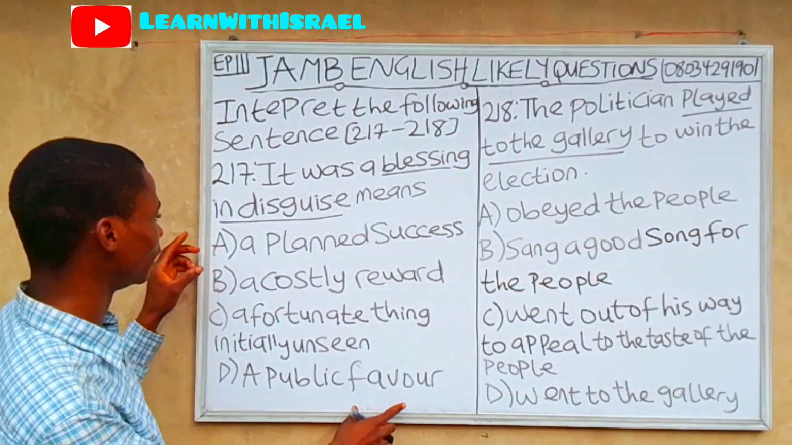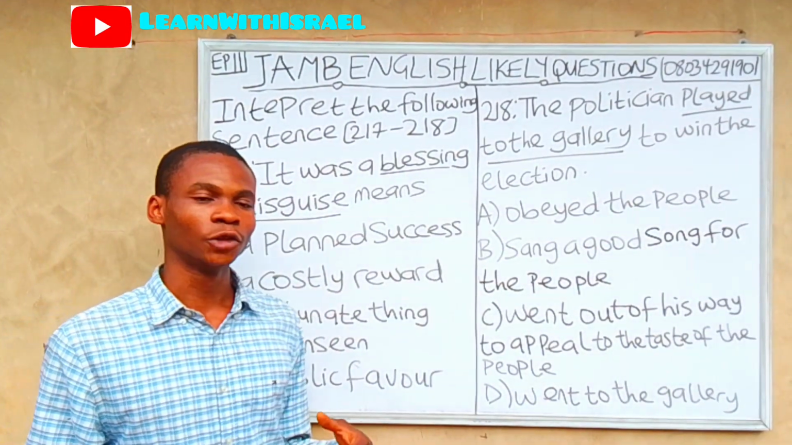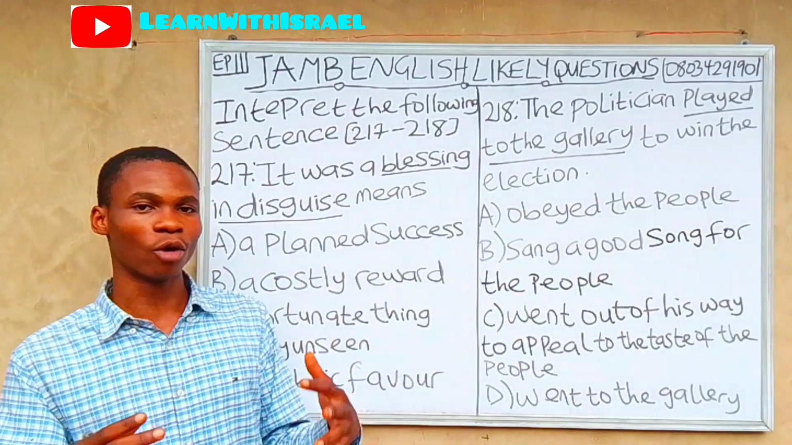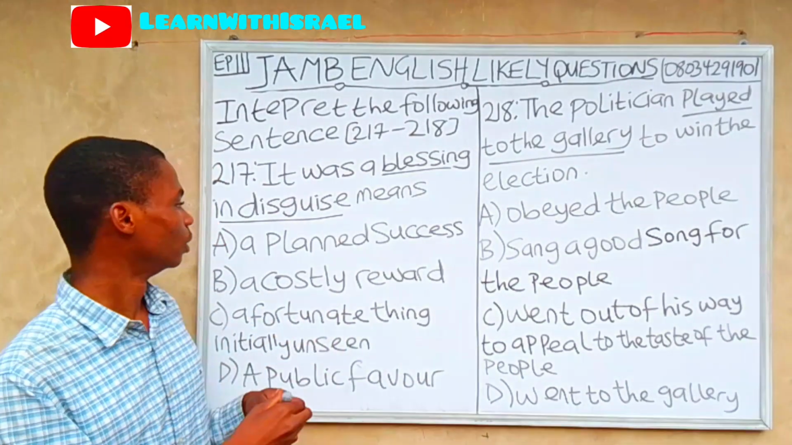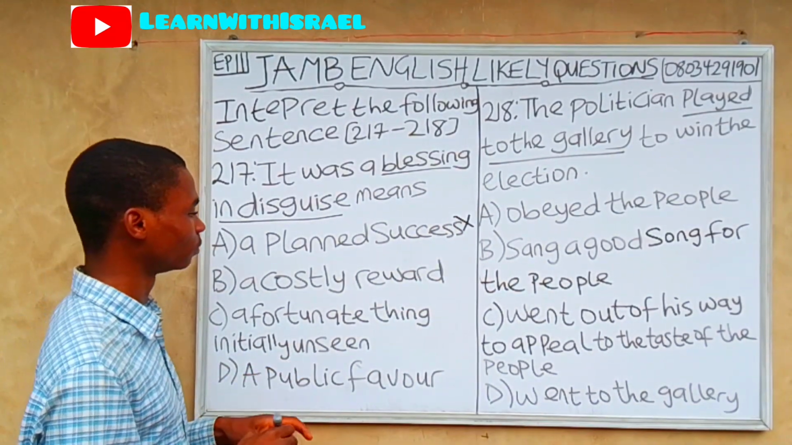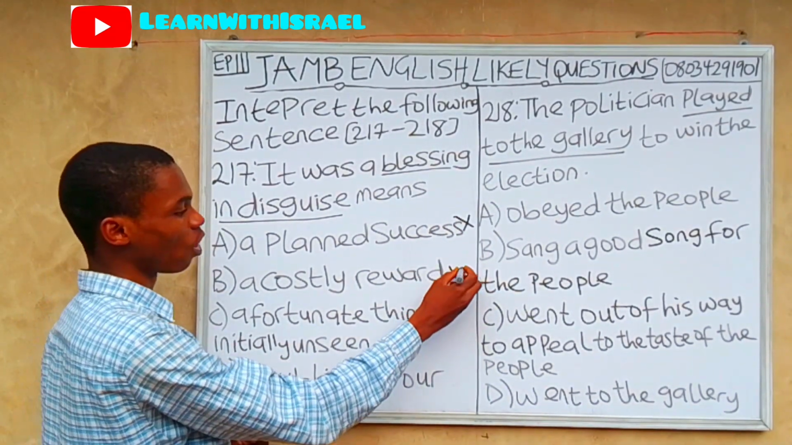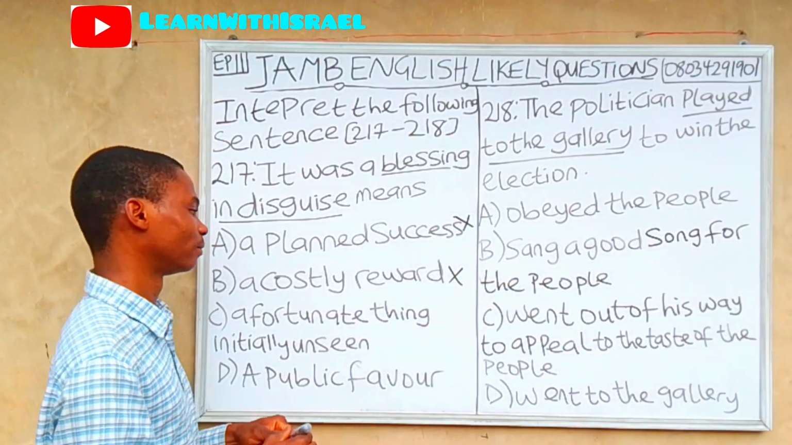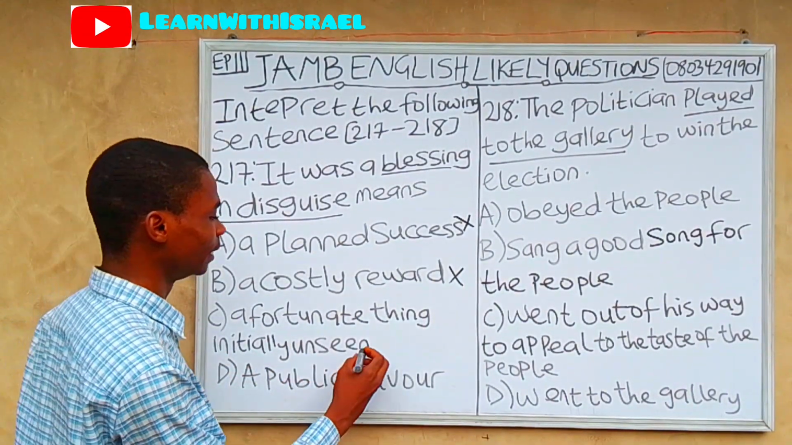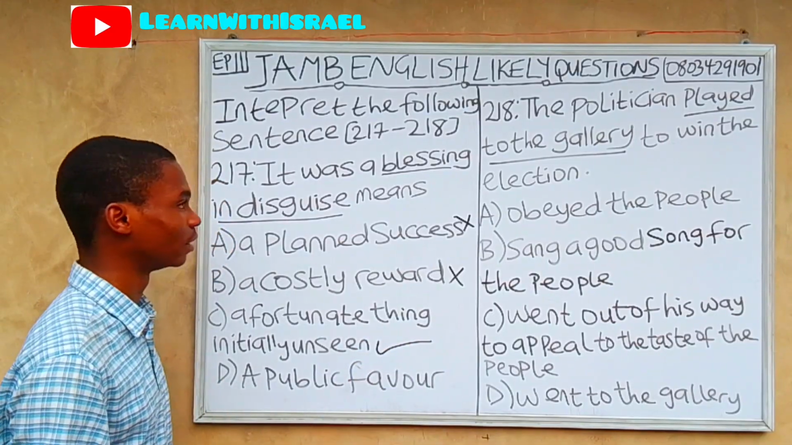So if we check our options, a planned success, no. You planned it, but from the outset it is not good, but later turns out to be good. So a planned success is wrong. Option B, a costly reward. No, it's not a reward. Reward is different from blessing. C, a fortunate thing initially unseen. Yes, that's the appropriate answer.